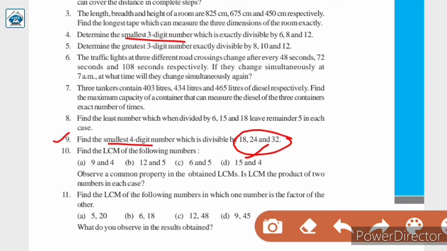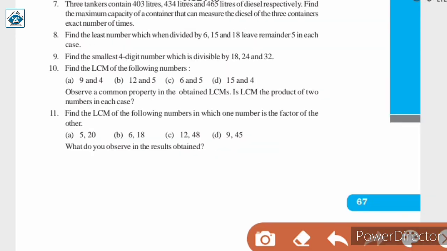So you have to solve this question just like question number 4 on your own and write the solution in your notebook. Question number 10. Find the LCM of the following numbers. First, 9 and 4. Observe a common property in the obtained LCMs. Is LCM the product of two numbers in each case?